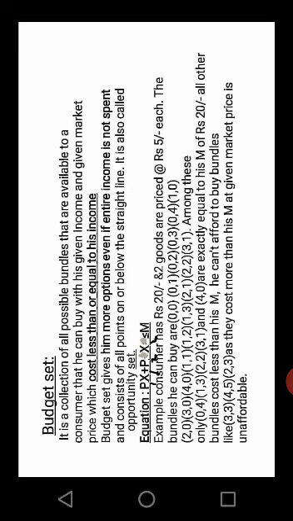Among these, only 0,4; 1,3; 2,2; 3,1; and 4,0 are exactly equal to his income of rupees 20. All other bundles cost less than his income. He can't afford to buy bundles like 3,3; 4,5; or 2,3 as they cost more than his income at the given market prices, and they are unaffordable.